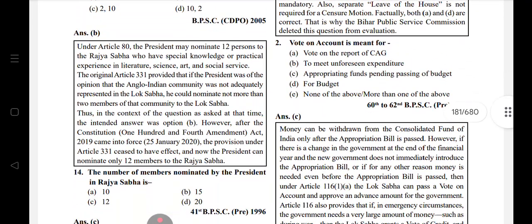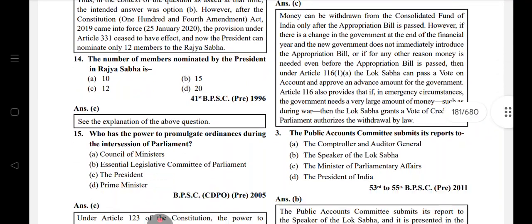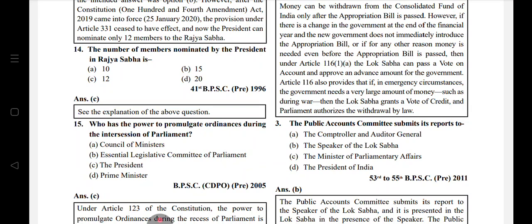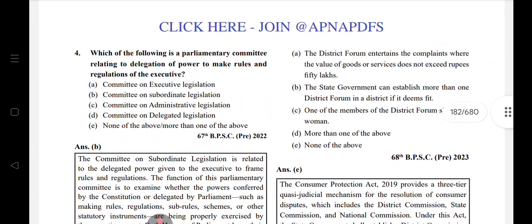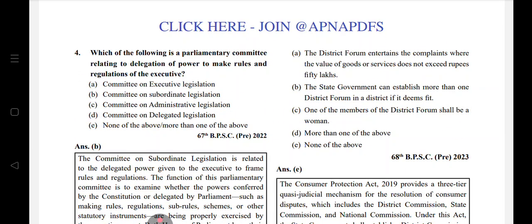Vote on account is meant for appropriating funds pending the passing of the budget. The Public Accounts Committee submits its report to the Speaker of Lok Sabha. Which of the following is the parliamentary committee relating to delegation of power to make rules and regulations to the Executive? Committee on Subordinate Legislation.